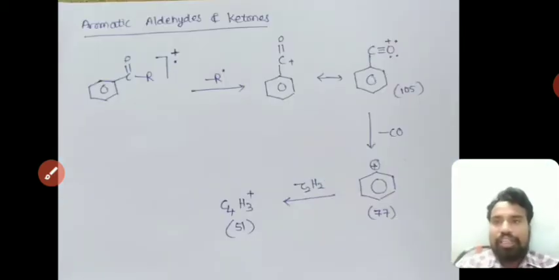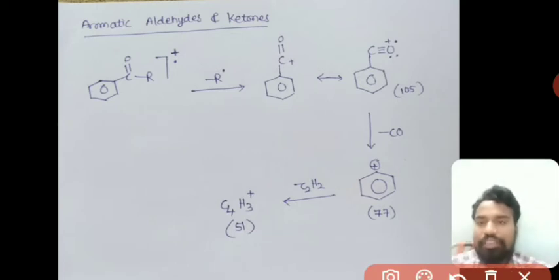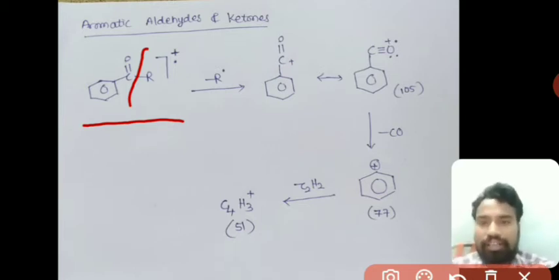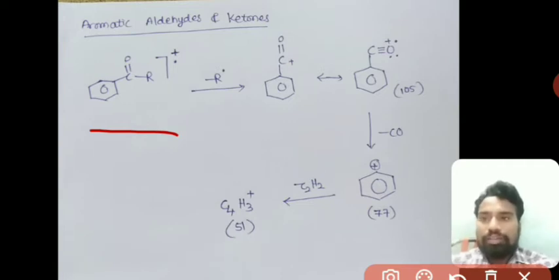Okay. The next example is the fragmentation process in aromatic aldehydes and ketones. So here this is an aromatic ketone. I have taken an example. Of course, whether it is aldehyde or ketone, this bond will break. In the case of aldehydes, a hydrogen radical will be removed. In the case of ketones, an R radical, that is an alkyl radical, is removed. So here this is an aromatic ketone, that is phenyl C double bond O R, benzene C double bond O R. Okay, so that is a phenyl group.